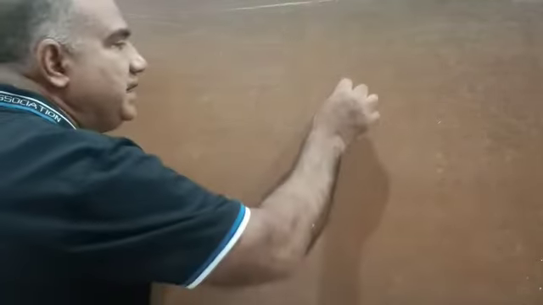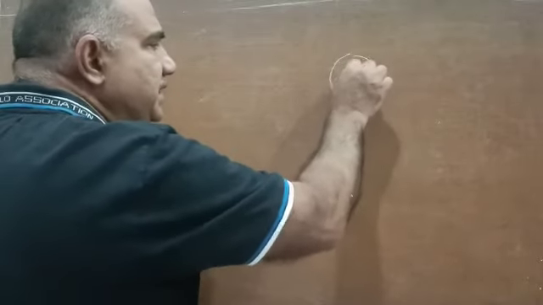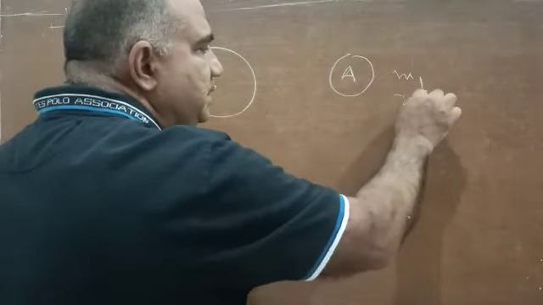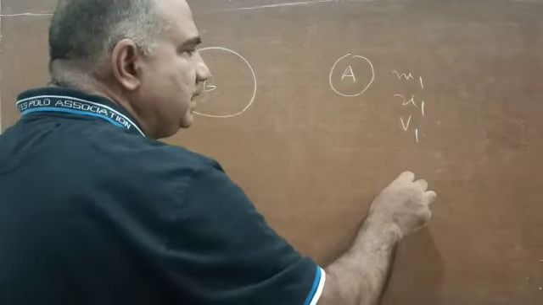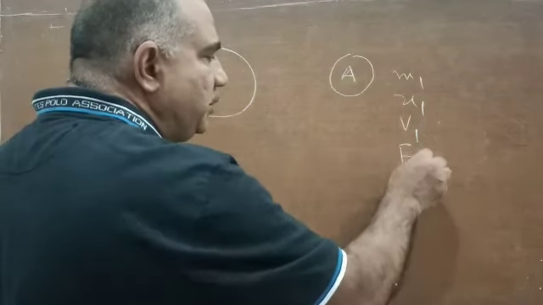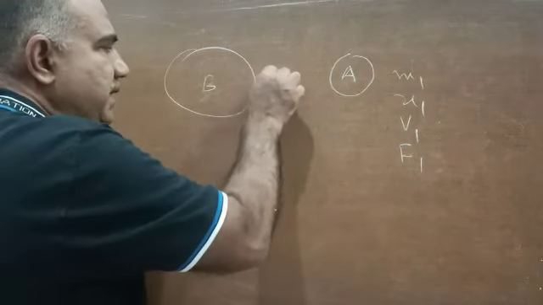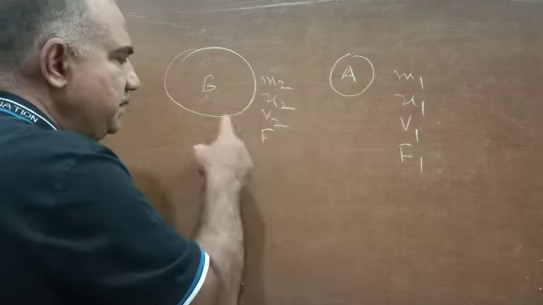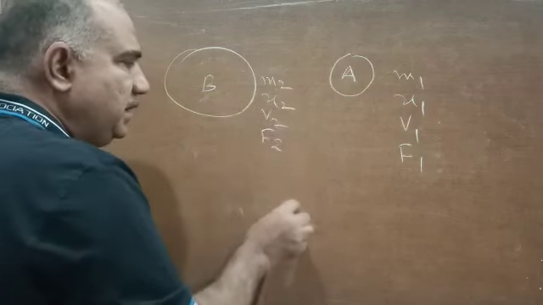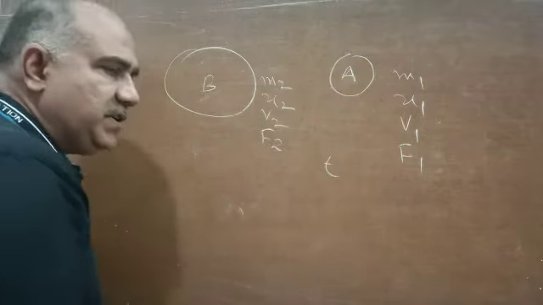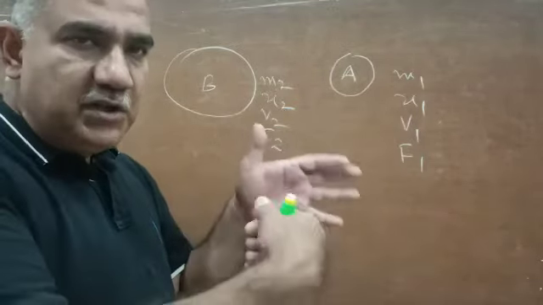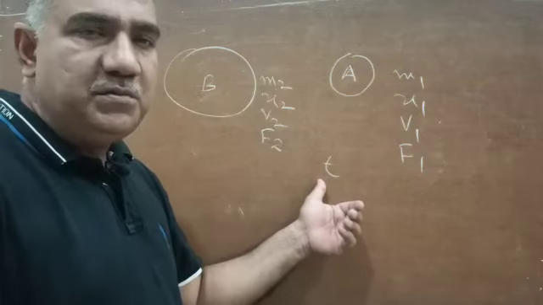This is the law of conservation of momentum, and we will see, for example, let us say this is body A and this is body B. The mass of this is m1, initial velocity is u1, final velocity is v1, and the force with which the body is moving is F1. Similarly, the mass of this be m2, initial velocity be u2, final velocity be v2, and the force with which this is moving is, let us say, F2. And time we have to take as t, because the time for which both the bodies collide with each other is the same. It is not like t1, t2.